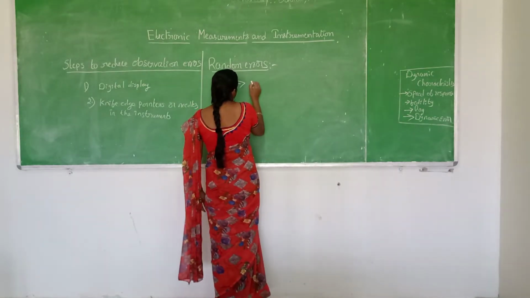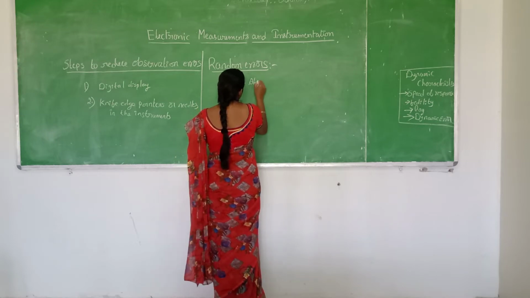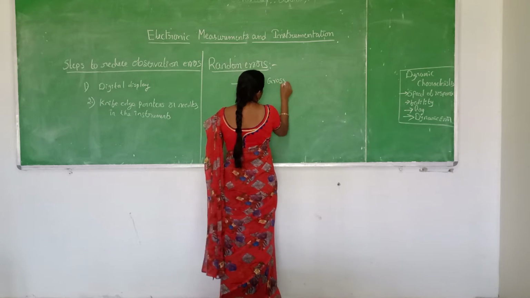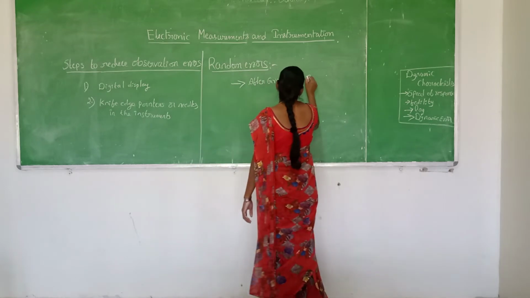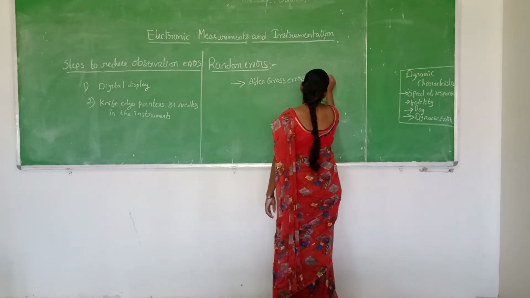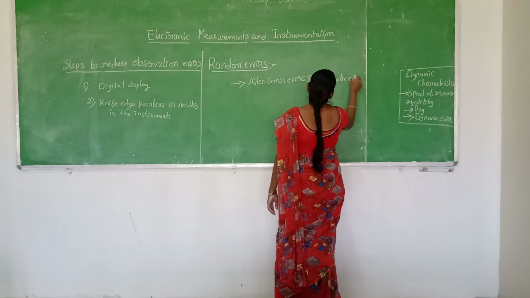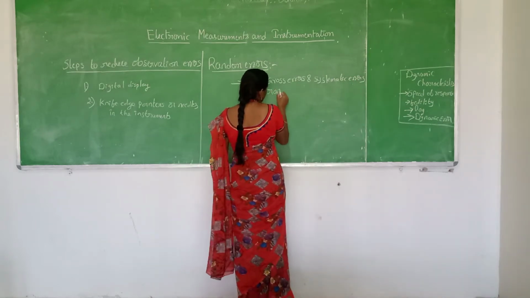After gross errors and systematic errors, these random errors may occur.